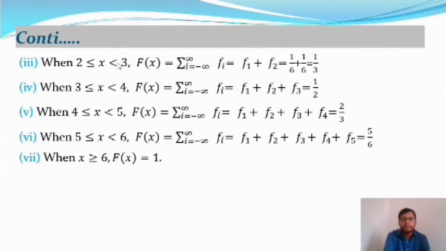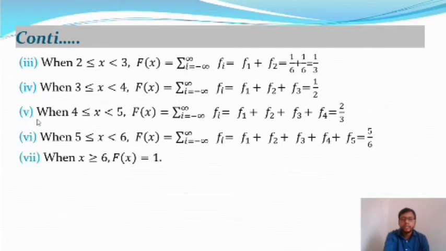After that we take the interval 2 to 3. In that interval the value is f1 plus f2, and from the table it gives 1 by 6 plus 1 by 6, that means 1 by 3. So in that interval the distribution function F of x is equal to 1 by 3. Then we take the interval 3 to 4. In that interval the value is f1 plus f2 plus f3, which gives 1 by 6 plus 1 by 6 plus 1 by 6, that means half.